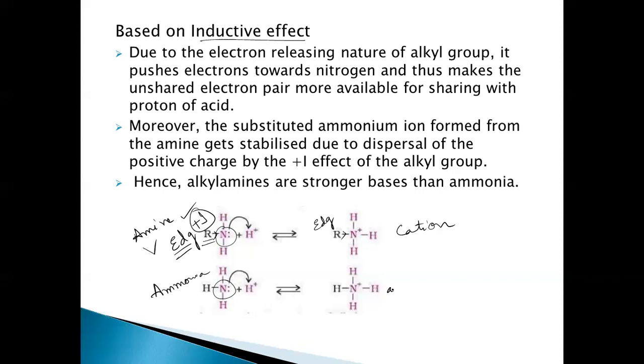But when we look at the ammonium ion, there is no such effect, because all are hydrogens. So the substituted cation is more stable than the ammonium ion, and based on stability also, we can say that amines are more basic than ammonia, right?